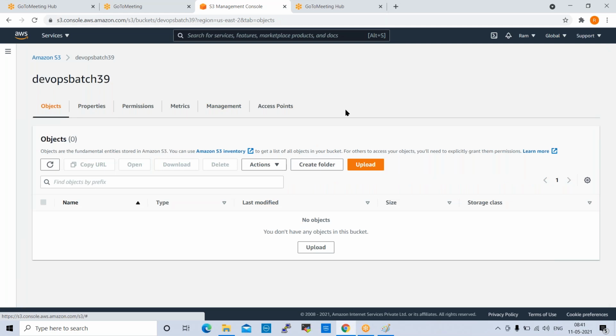So will it move different versions of the same file to Glacier, or just one version, the previous version? Yeah, in Glacier also you can have versioning. Versioning is available in Glacier also. You can enable versioning in Glacier also. Okay.